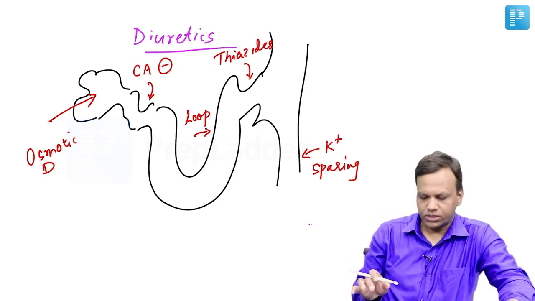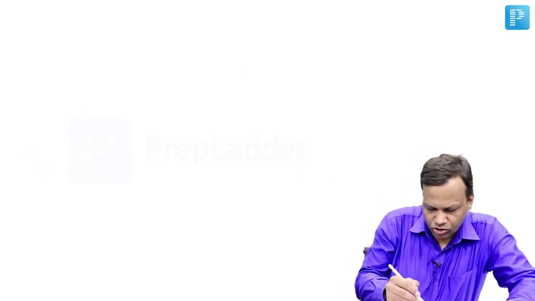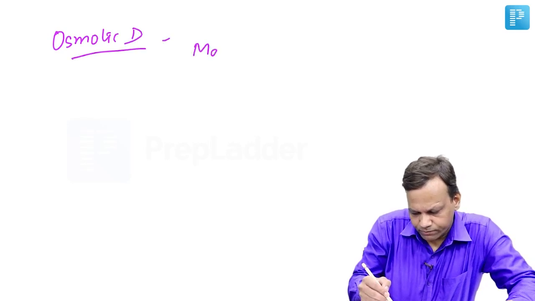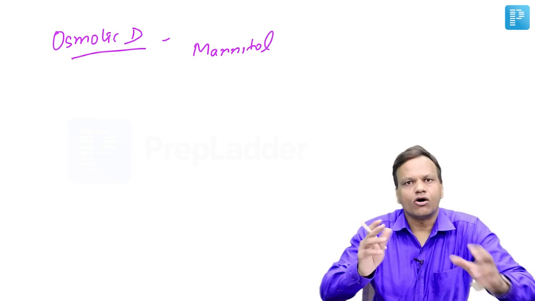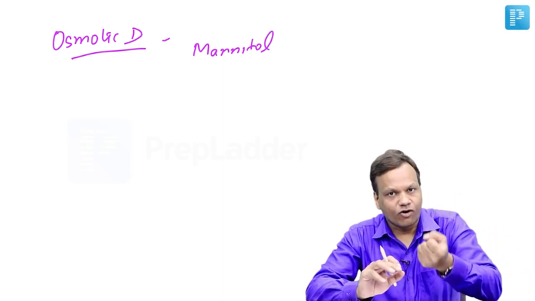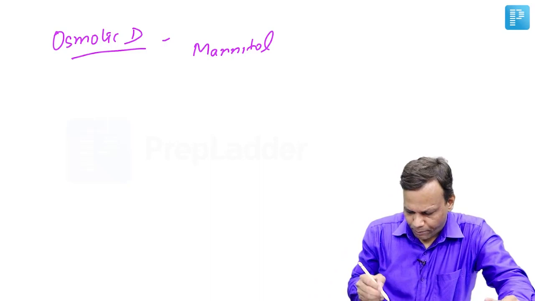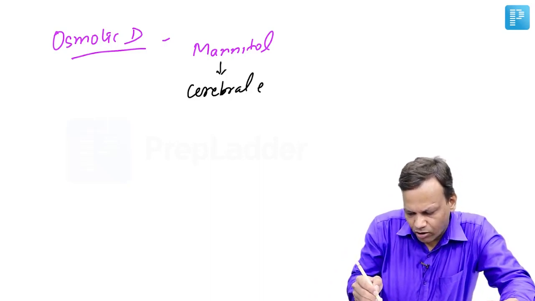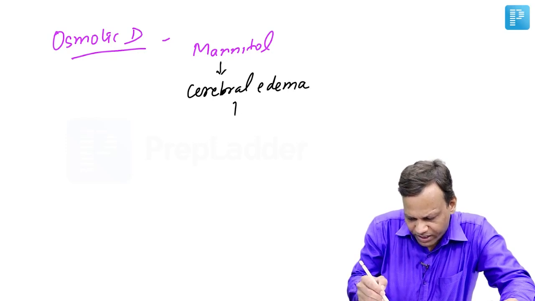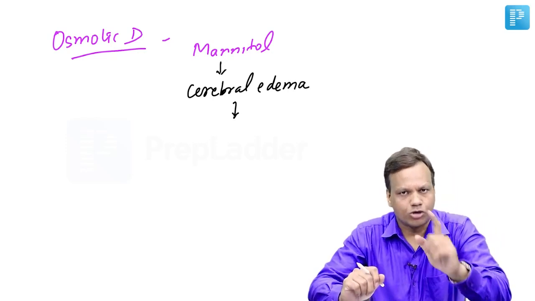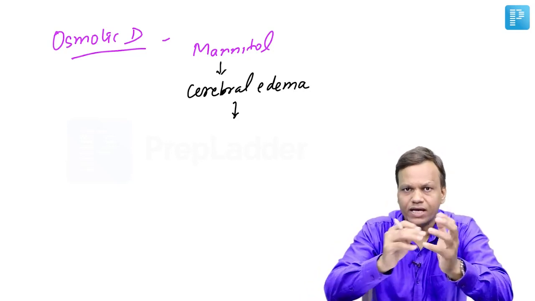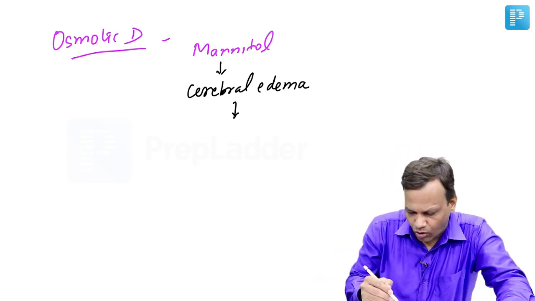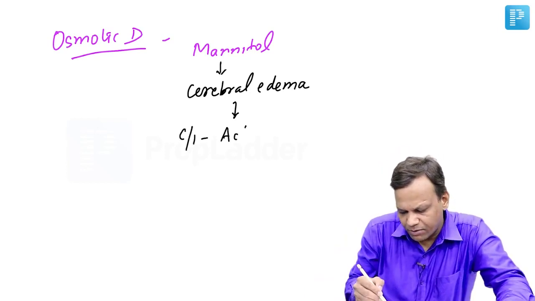So quickly going through each one of these, starting with osmotic diuretics. Example is mannitol. So these exert the osmotic effect. They attract water, that will lead to diuresis. And the important thing in mannitol is it is used in cerebral edema. Mannitol is used in cerebral edema, but very important after the hemorrhage has stopped, because if the bleeding is ongoing, it will also be filtered and that will attract water and it will increase edema. So it is contraindicated during active cerebral hemorrhage.